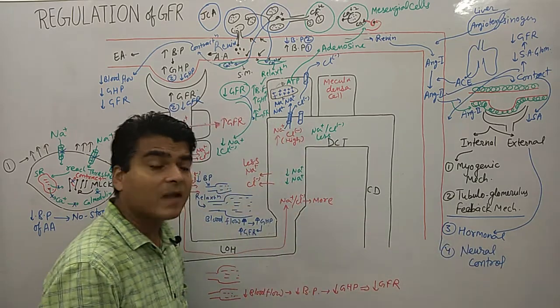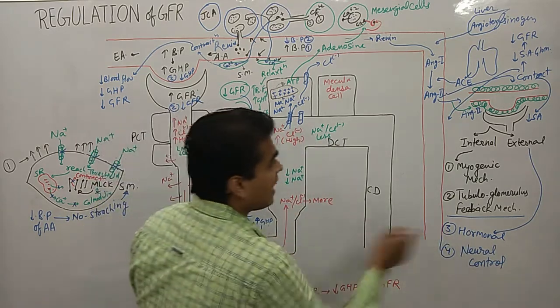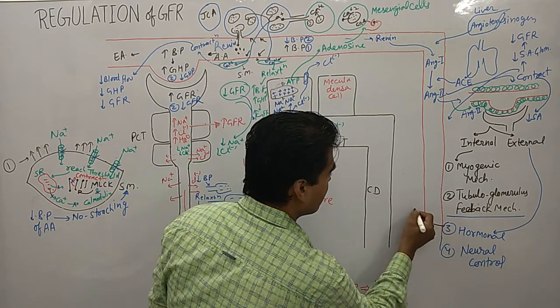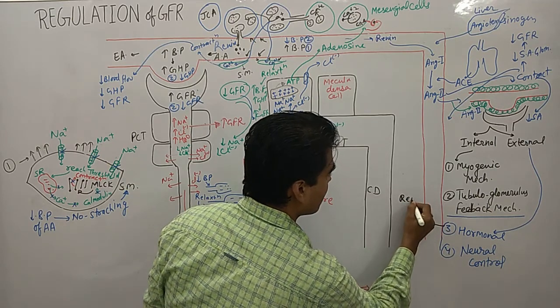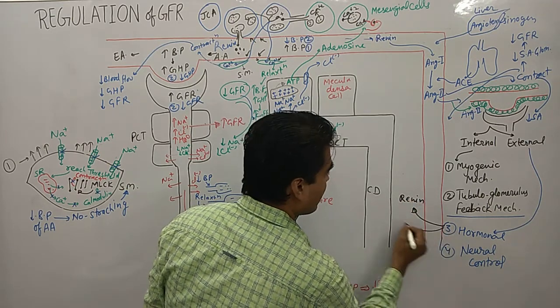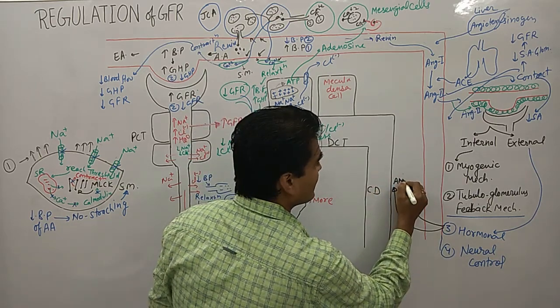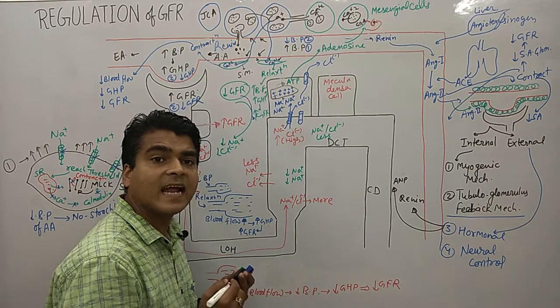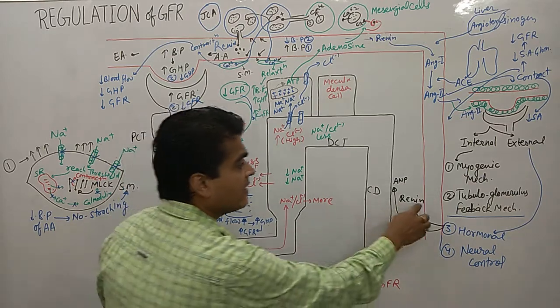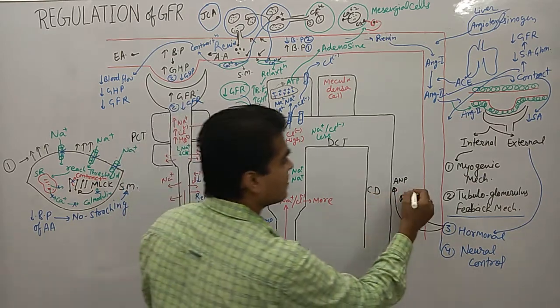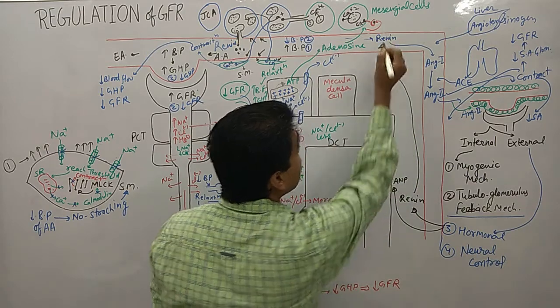In the hormones we have what? In the hormones we have renin, and another hormone we have is atrial natriuretic peptide. So renin, we already discussed about the renin.